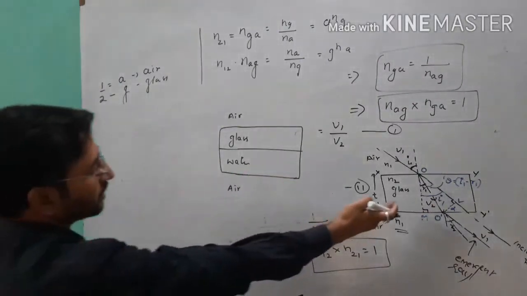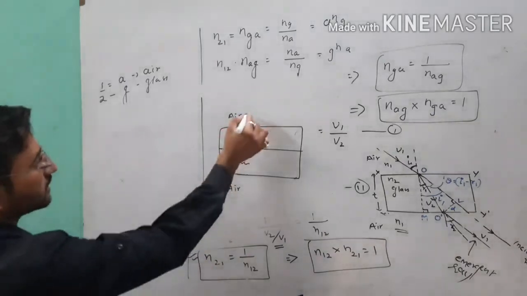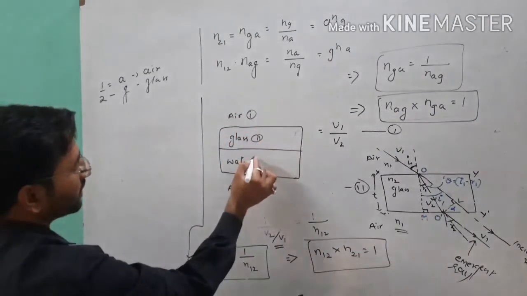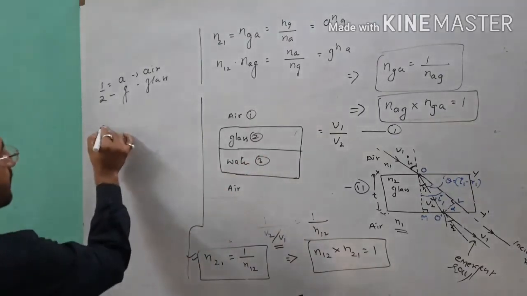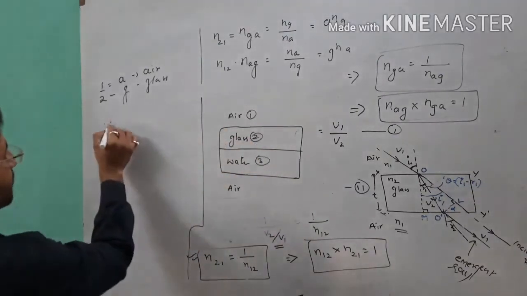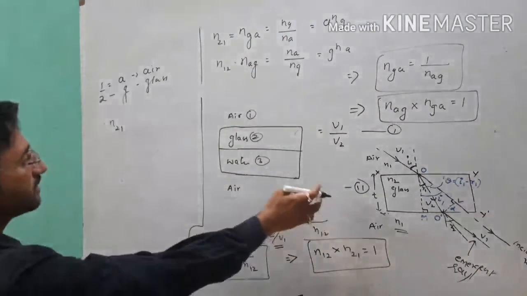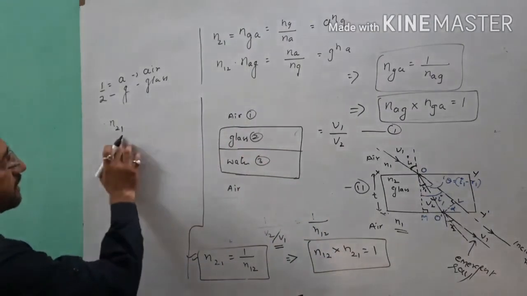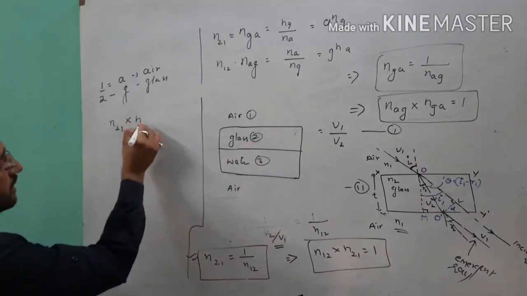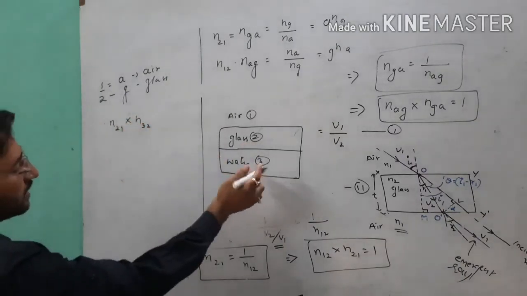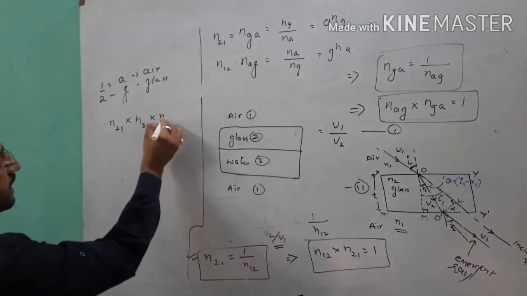You can follow the similar diagram for this on your own. And if I want to write, this is our first medium, this is our second medium, and this is our third. So see, first light will go from first medium to second, then I will write N21 as I have written here. Then light will go from second to third, it will be N32, and once again the light will go from third to first, so it will be N13.